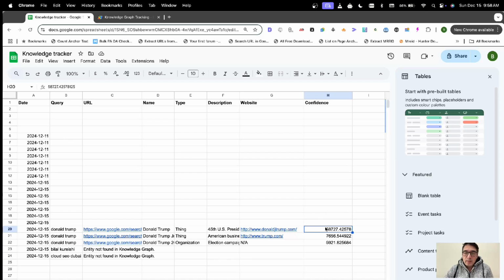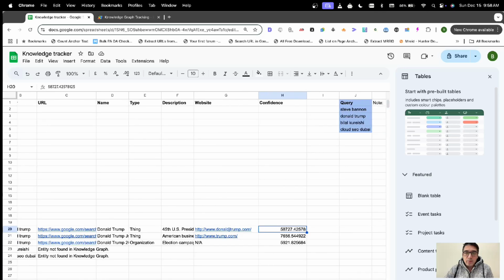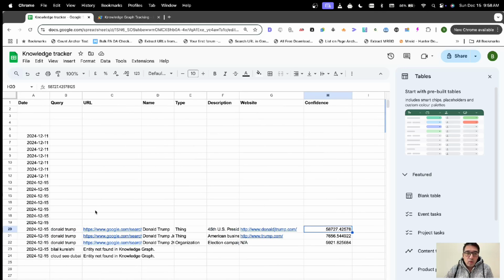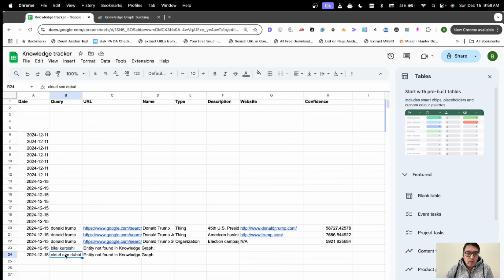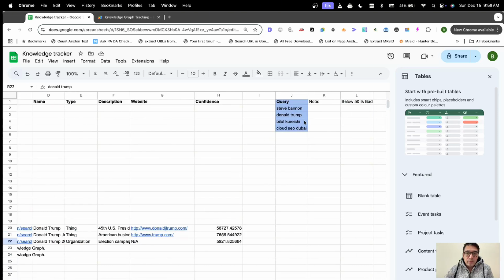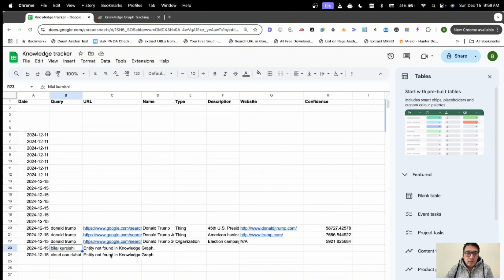Usually, you want to see this go up. So you want to see the confidence score of the entities that you're tracking and doing branding and marketing for go up. If we go down here, we've got Donald Trump 3 times. So this was an error that was generated. We're tracking Donald Trump, Steve Bannon, me, of course, and Cloud SEO Dubai. Now, if you scroll down, we've got me, so there's nothing over here. The Cloud SEO Dubai, nothing over here, because I've not made it to the knowledge graph. There is a 0 confidence score, which is why this is blank.